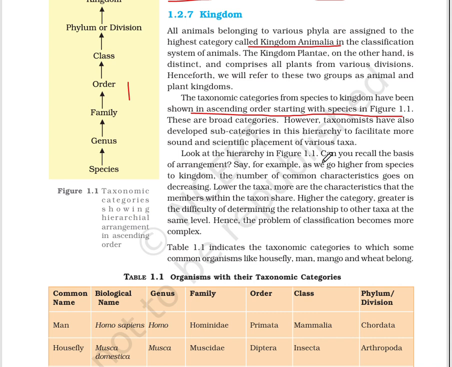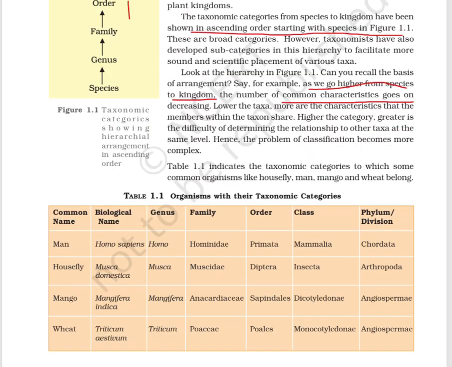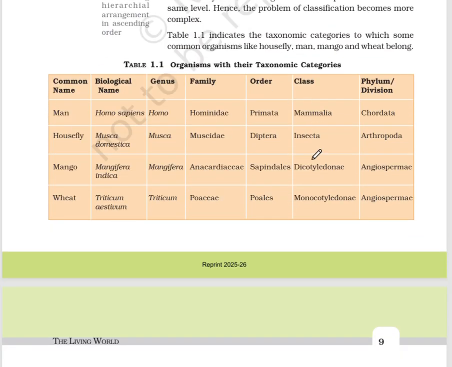Say, for example, as we go from species to kingdom, the number of common characters goes on decreasing. The lower the taxa, the more are the characteristics that the members within a taxon share. The higher the category is, the greater is the difficulty to determine the relationship to other taxa at the same level. Hence, the problem of classification becomes more complex. Table 1.1 is quite important. Every year, many questions are asked from this table.